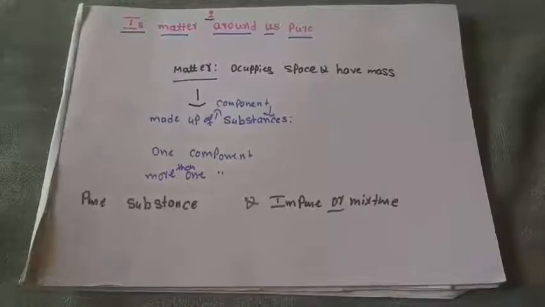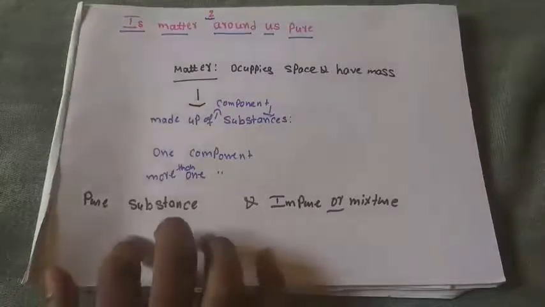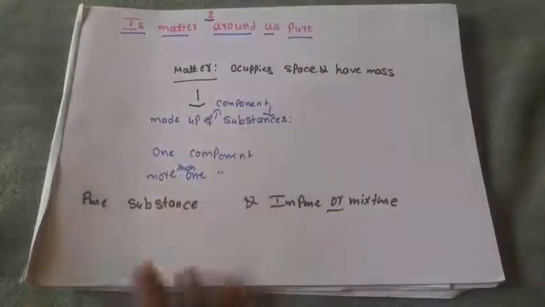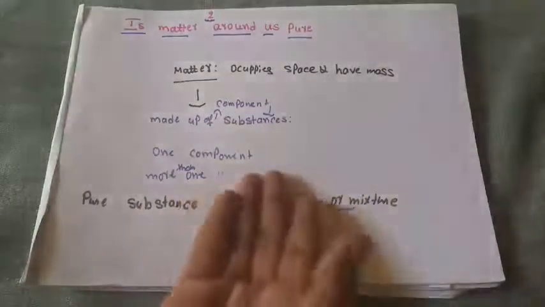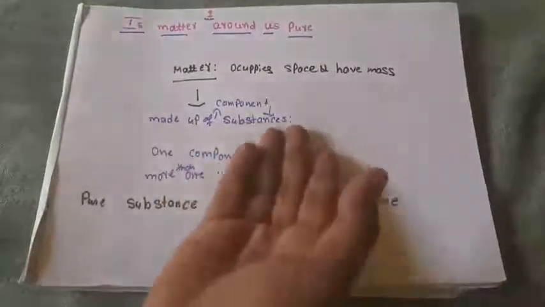I told you that matters are made up of one or more components. Depending on the components, we categorize pure substance and impure substance. In general we can call it a substance, and a substance contains components.